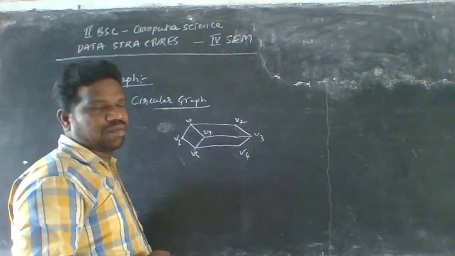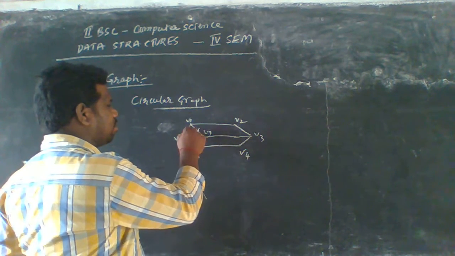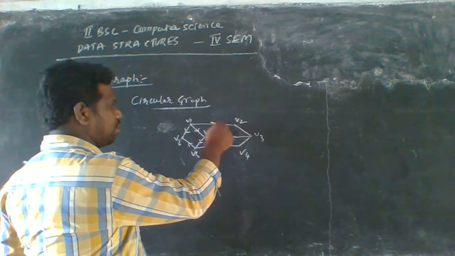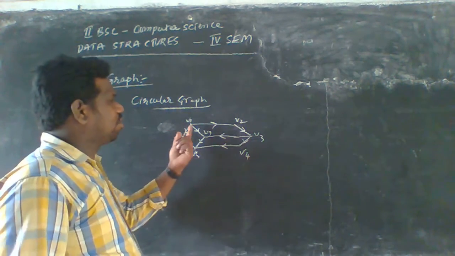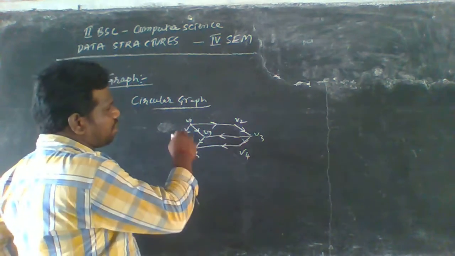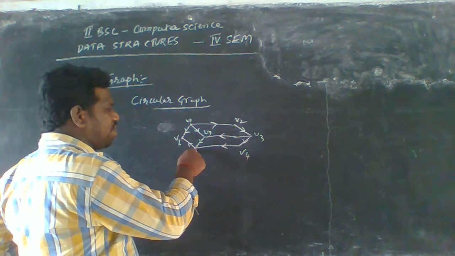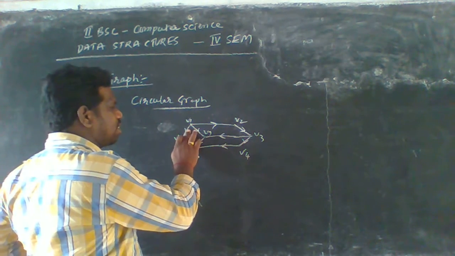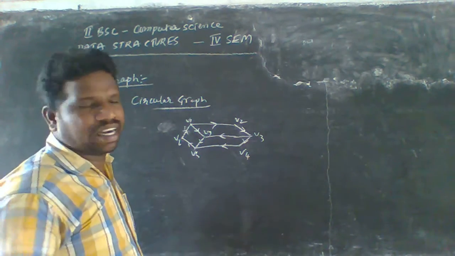That is one of the cycles here. We can also traverse from V1 to V7, V7 to V5, V5 to V6, and V6 to V1, which is also a cyclic diagram.